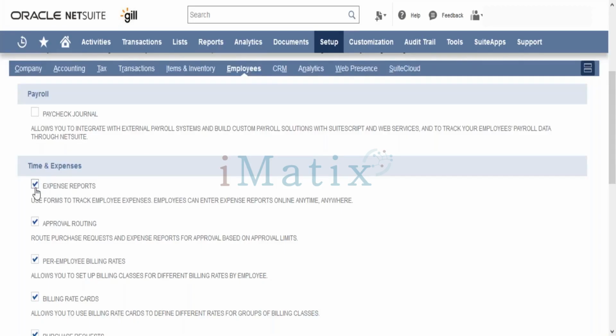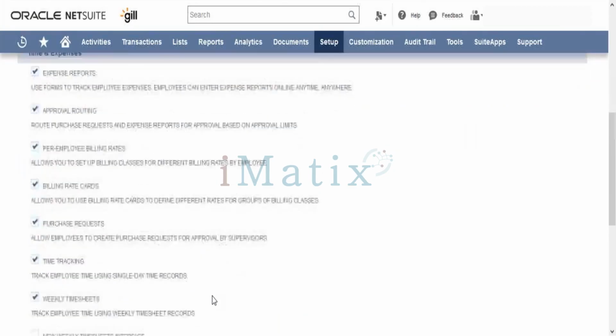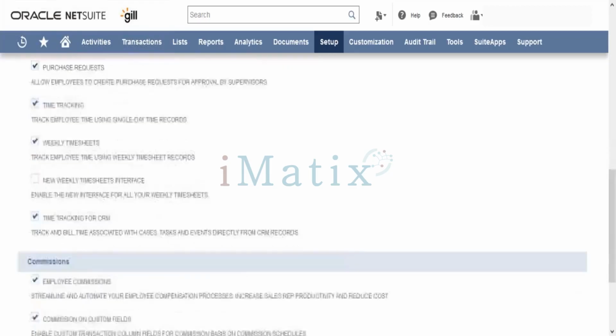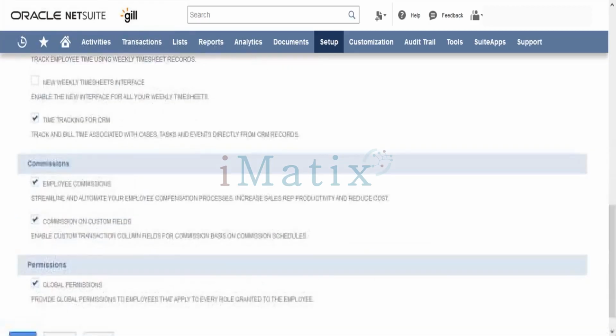Apart from that, whether we want to use approval routing, expense reports, billing rate cards and all other stuff, that can be done. In case you want to have purchase requests, we can add that. Whether we are going to enter timesheets, in case we have any projects, and if you want to have timesheets and weekly time tracking, we can have that defined.